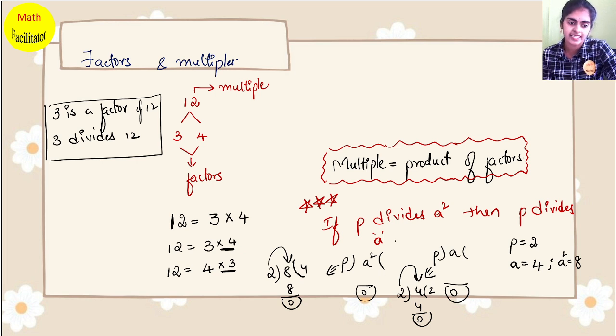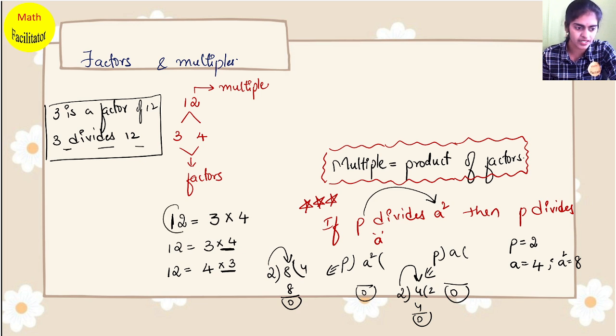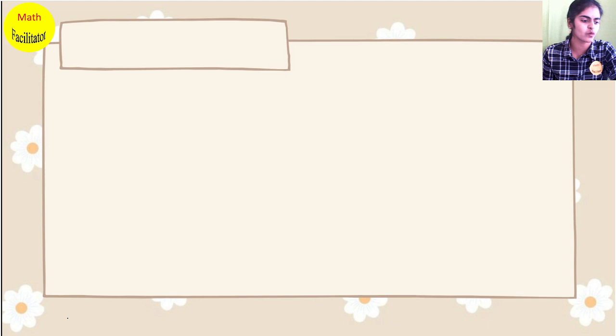So very clearly I can say, if P is a factor of A square, where divides means factor, then P is also a factor of A. And when you have factors, you can write the multiple as the product of the factors. Is this clear till here? Okay, so let's take the very first question.